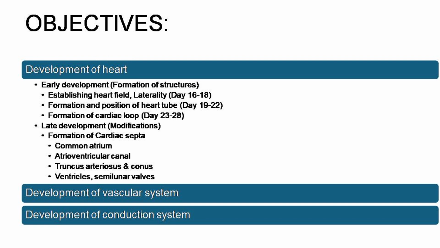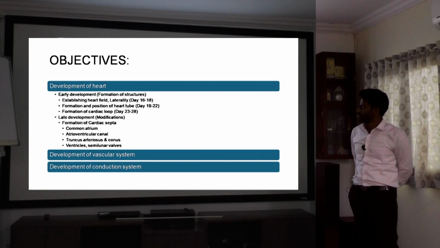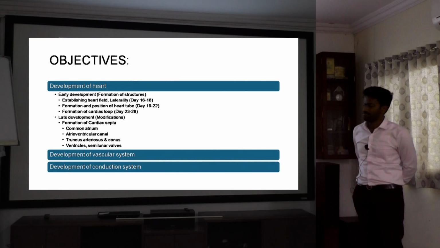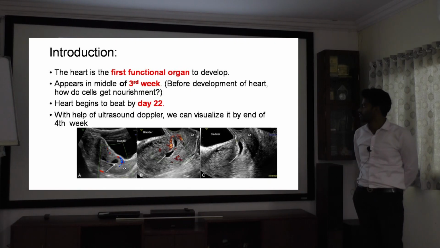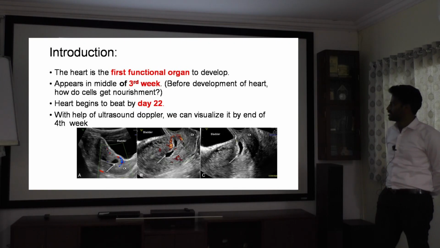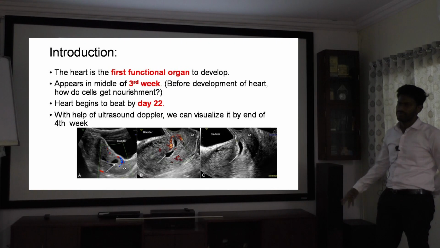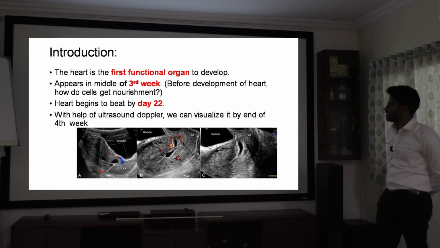It starts around day 16 in the third week, and by the fourth week early development will be completed, and after that late development will happen. A brief introduction: the heart is the first functional organ to develop, and it appears in the middle of the third week, and it begins to beat by day 22. Through ultrasound Doppler we can visualize it by the end of the fourth week, that is 6 weeks POG. In embryology terms, it is by the end of the fourth week.